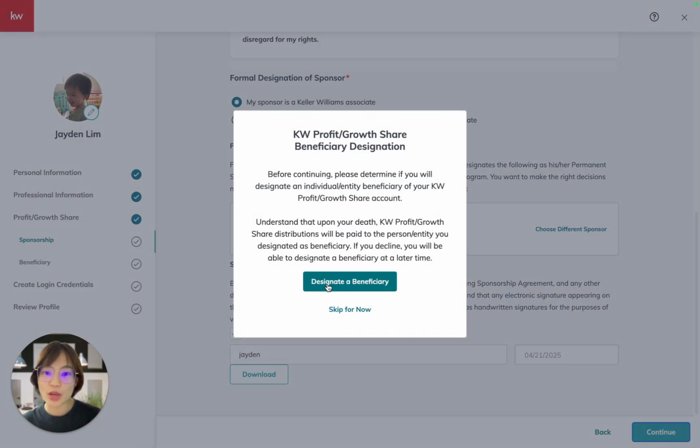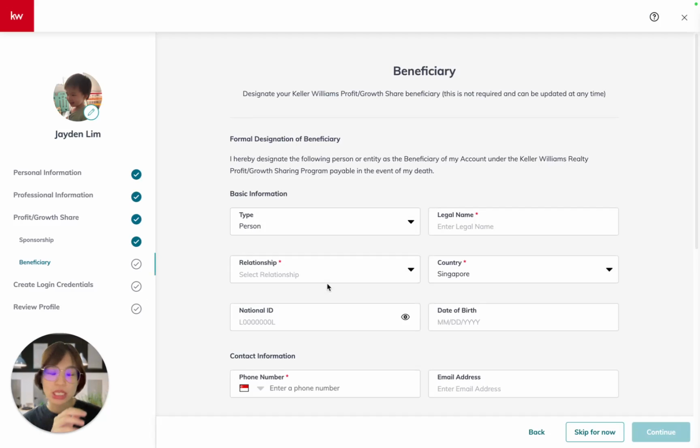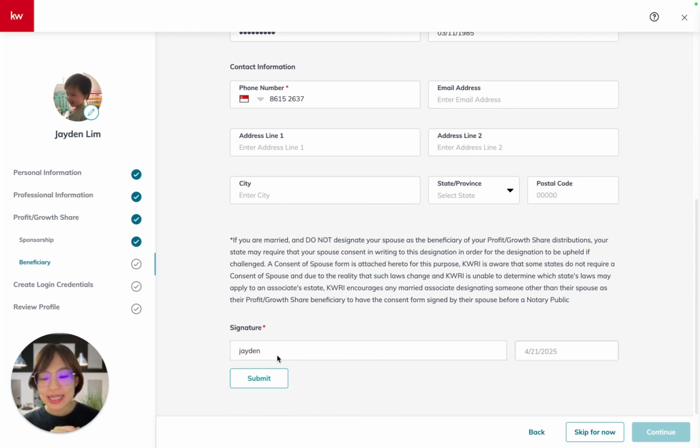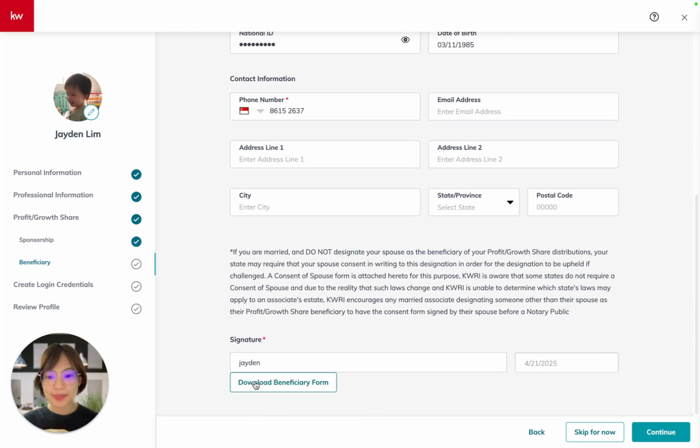This is the time you also want to designate a beneficiary. It's in the event you're no longer around, where should this growth share be paid to? This will be the person who will be receiving your growth share on your behalf in any event of death. Again, put in the details of your beneficiary, then sign it, and then click submit. Then you can see the button change to become download beneficiary form. Again, download this form and send us back a copy of this, so we can help you safekeep it as well.